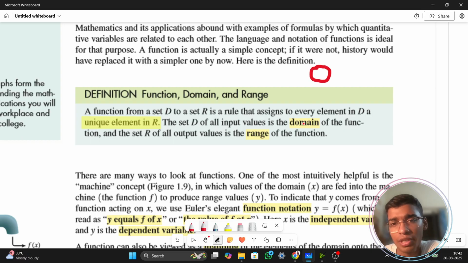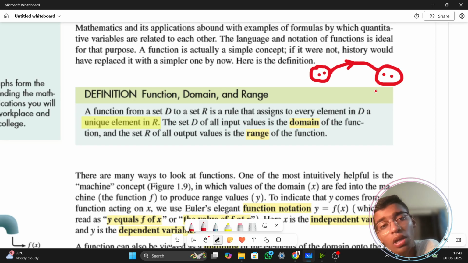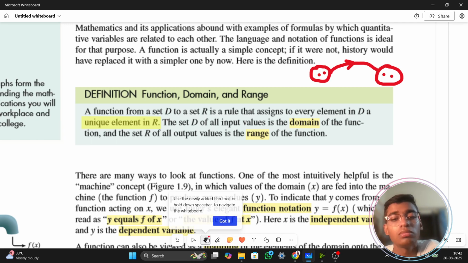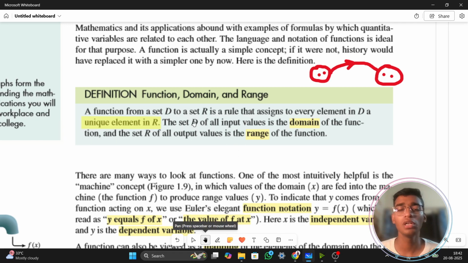This is some set D and this is some set R. So a function is something that maps all my elements from D to some unique element in R. The word unique is of immense importance and must be taken care of whenever solving questions on functions. So the set D of all input values is the domain, and the set R of all output values is the range of the function.